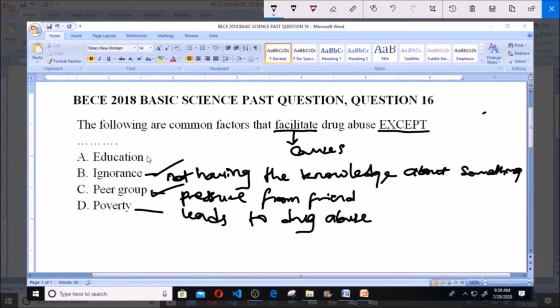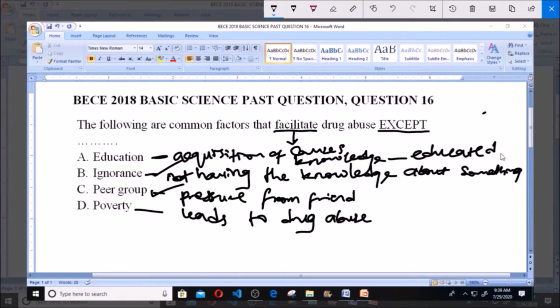Now A here says education. Education simply means the act of acquiring knowledge, that's acquisition of knowledge. So when you have knowledge about drug abuse, that is, when you are educated, you know the danger of drug abuse, you know the side effects of abusing drugs, and definitely you will not even participate or engage yourself in drug abuse.